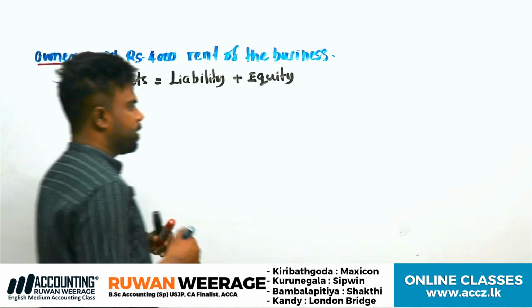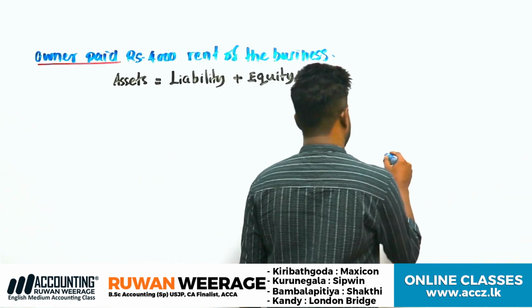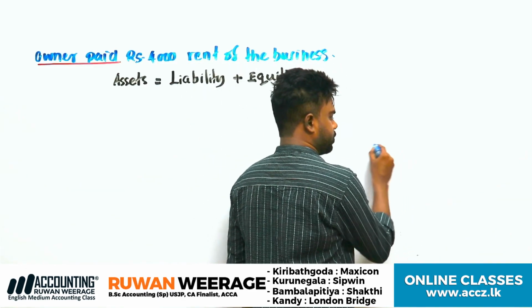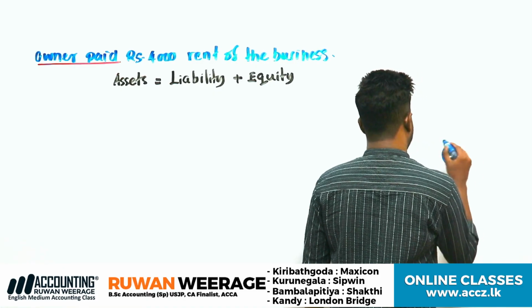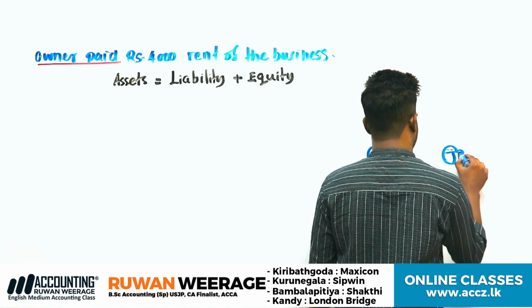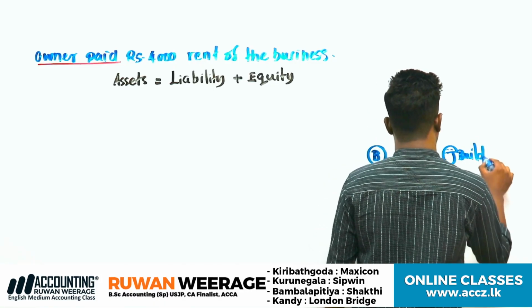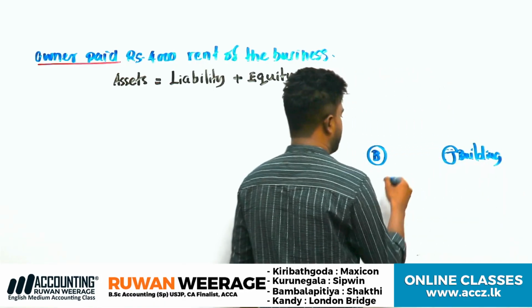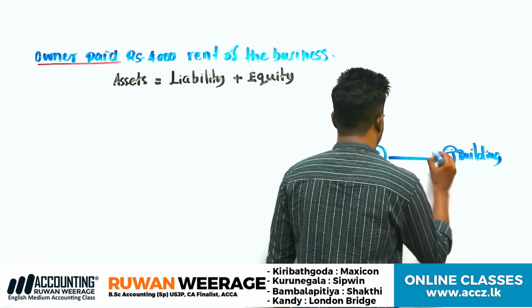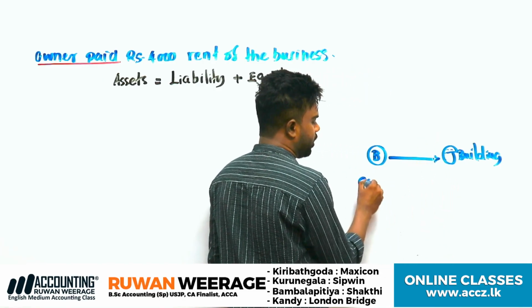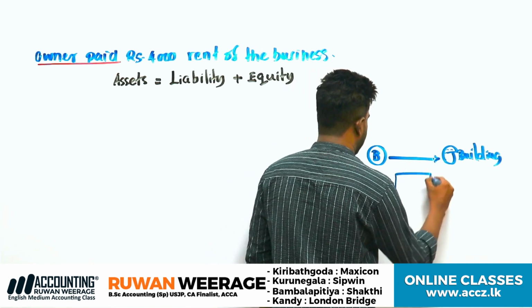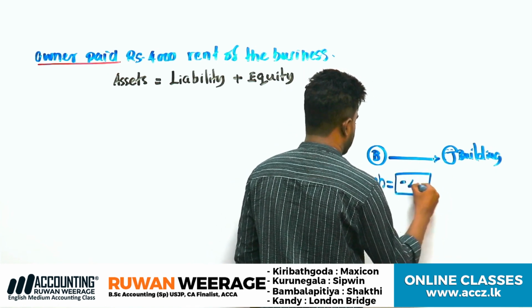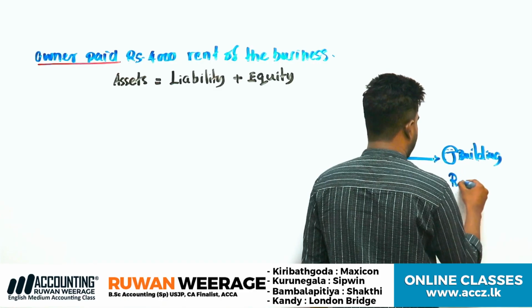Then here, let's think. This is the business, right? Here's the relevant person who owns the building, the owner. So we have to pay the rent. How can you record it? What happened to the cash asset? Your cash asset line definitely decreased by how much? 4,000, and rent becomes what? Expense for the business.